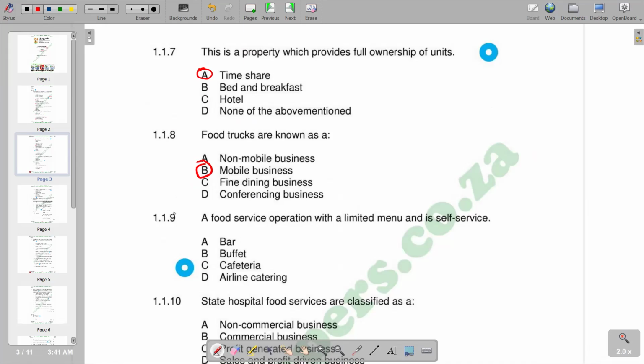So on number 9, a food service operation with a limited menu and is self-service. The correct response that we have there is C, which is a cafeteria. Remember, a cafeteria is a restaurant in which customers serve themselves from a counter and pay before eating. So that's a cafeteria, which is described by self-service because they serve themselves, although they pay before eating. So we have got C as the correct response.